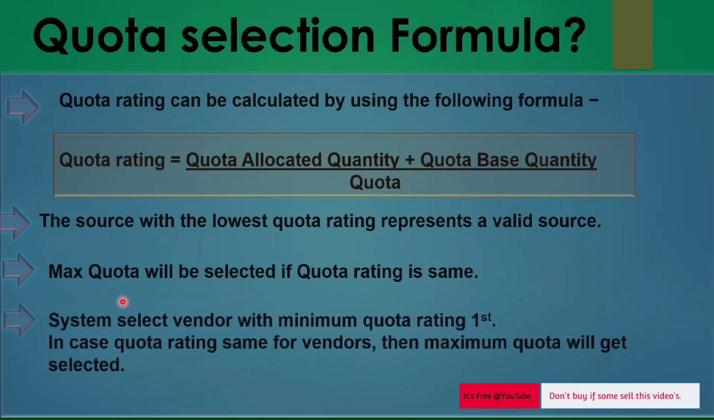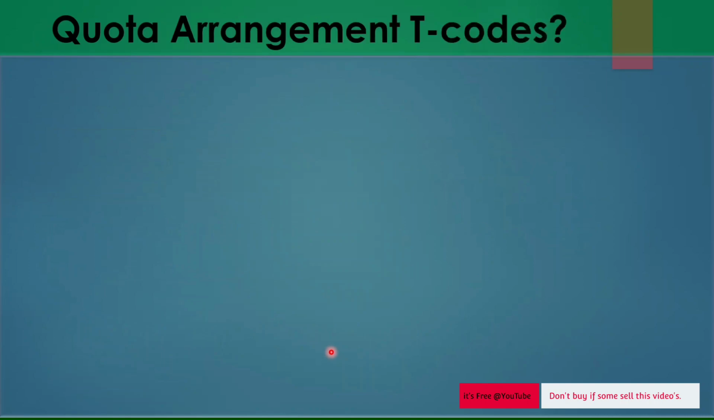Let's say you have just created a quota agreement. At that time your quota rating will be 0 for all vendors, because it's the first time you are ordering that particular material. In that case, the system will select depending on the highest quota. The system selects the vendor with the minimum quota rating first, as I already told, and in case the quota rating is the same, then the max quota will be selected.